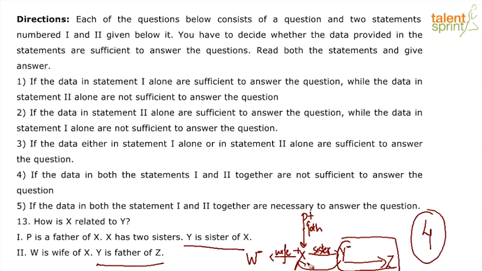Now, X, the second sister, we do not know who the sister is. Also, they tell us that W is the wife, but the second statement puts us into a doubt about the gender of Y, which means that there is a great discrepancy between these two statements, and therefore none of them is sufficient to answer the question. Therefore, the answer here is 4.